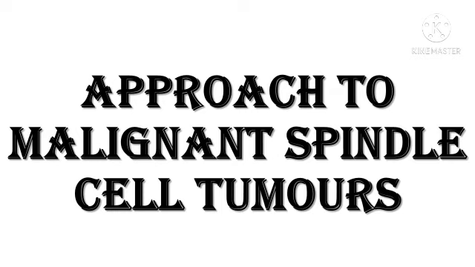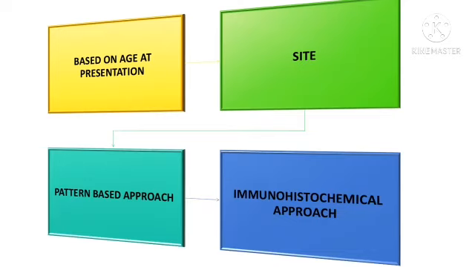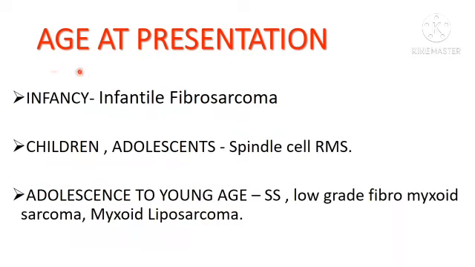Today I am going to give a very simplified approach to malignant spindle cell neoplasms. We will try to understand malignant spindle neoplasms based on these four headings: the age at presentation, site of involvement, the pattern with which it presents, and immunohistochemistry. Let's talk about age at presentation.